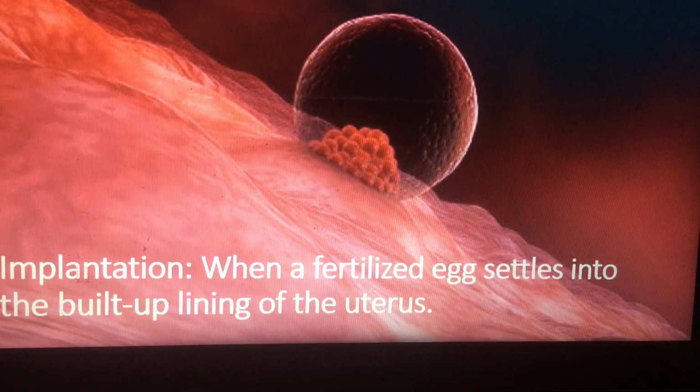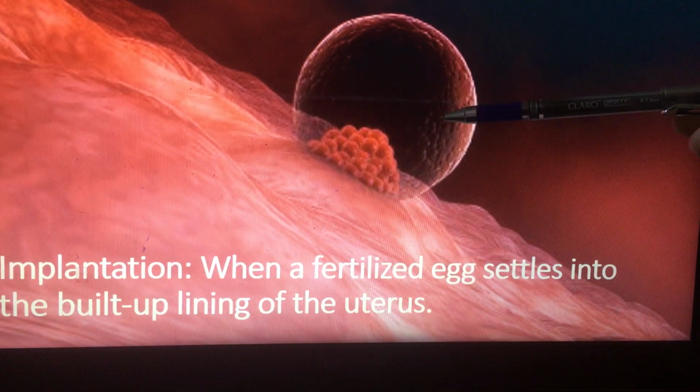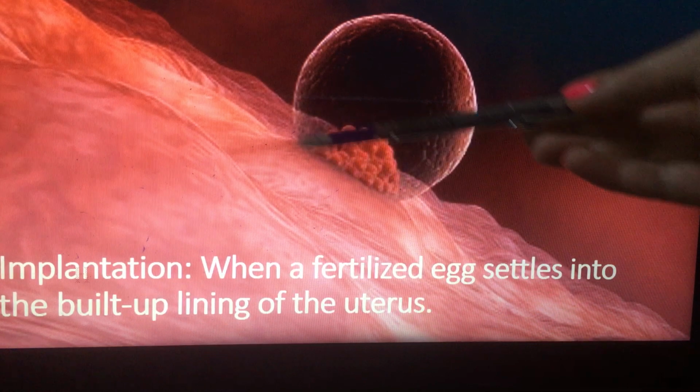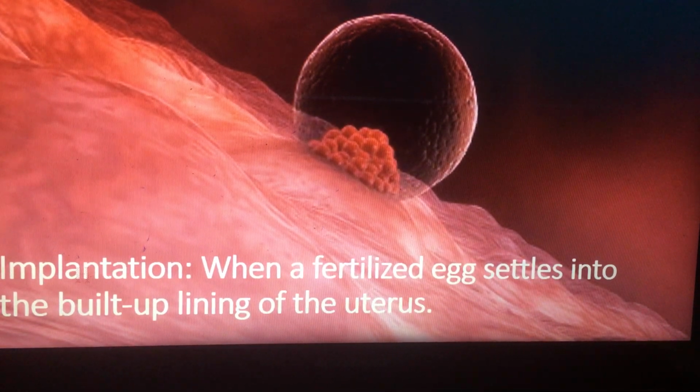So when a fertilized egg or an embryo settles into the built-up lining of the uterus, this process is called implantation. So implantation is the third process that we have. Built-up means it was built during the menstrual cycle, and this lining, of course, is in the uterus.